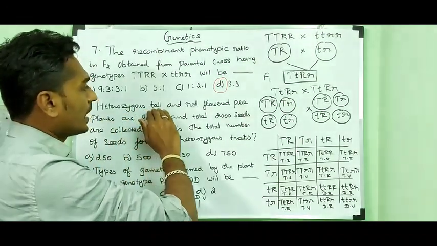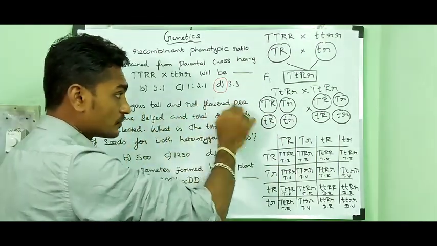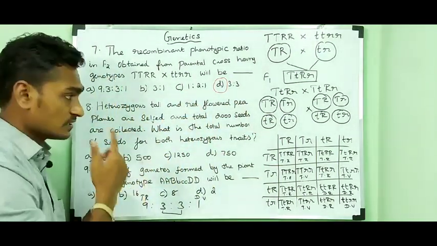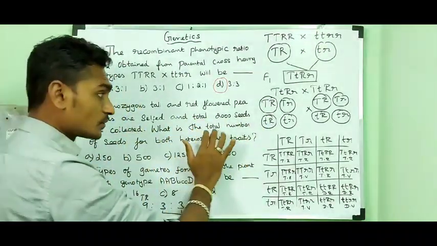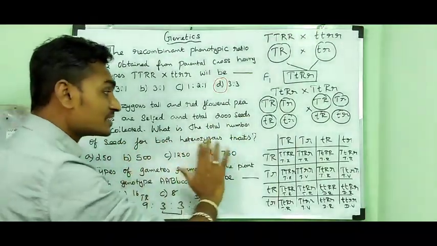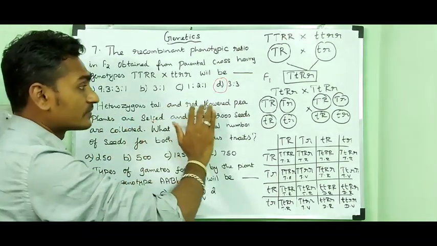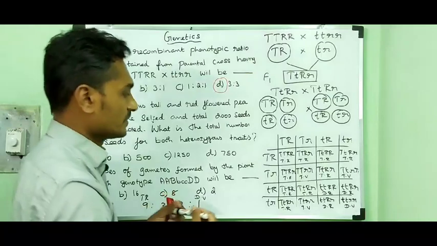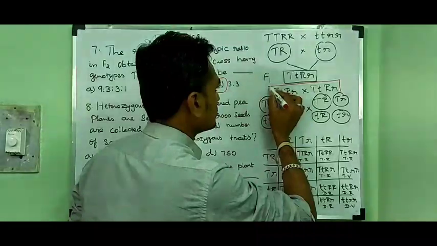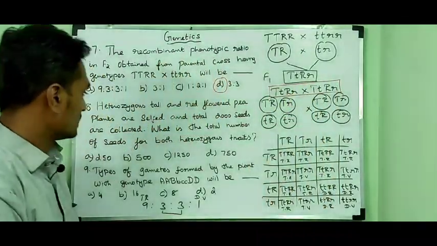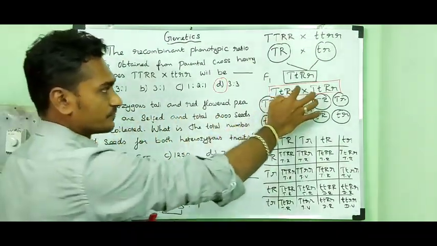Then the 8th question. Heterozygous tall and red flower plants are self-pollinated and a total of 2000 seeds are collected. What is the total number of seeds for both heterozygous traits? So the heterozygous tall and red flower plants are selfed. So that condition is here.